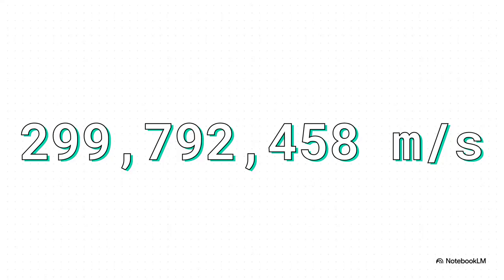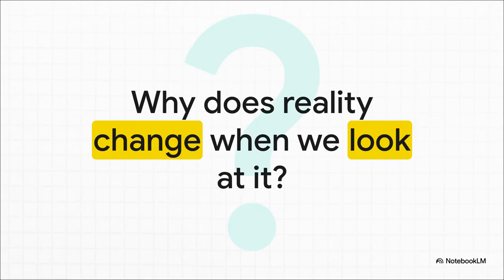And this isn't just a suggestion. It is an absolute, unbreakable law. Almost 300 million meters per second. Nothing that has any mass can ever reach it. It's like the ultimate speed limit, just hard-coded into the fabric of reality itself. But why? All right, our second rule is where things get even weirder.